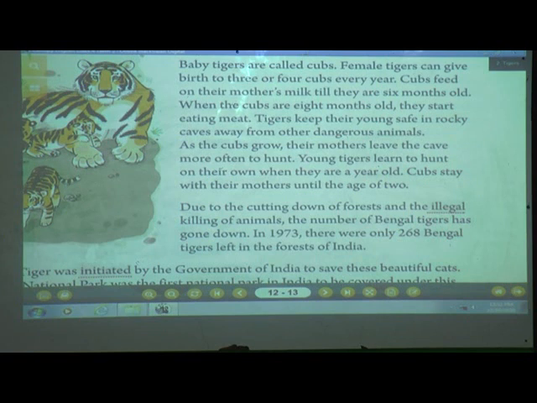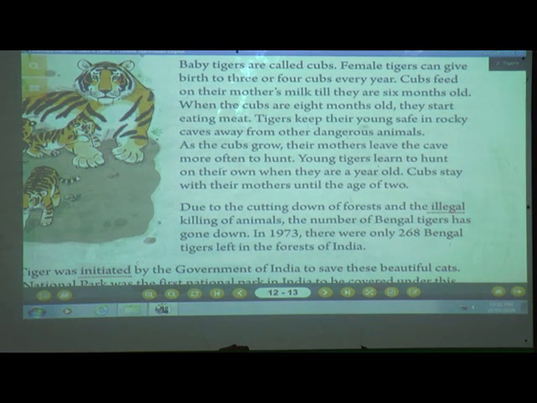Female tigers can give birth to 3 or 4 cubs every year. So in each year, how many cubs do they give? Yes, in a year, they can give 3 or 4 cubs every year. Now cubs feed on their mother's milk till they are 6 months old. So till 6 months old, what do they drink? Yes, they drink mother's milk. Then after that, what happens? When the cubs are 8 months old, they start eating meat, but till 6 months they are on milk only.